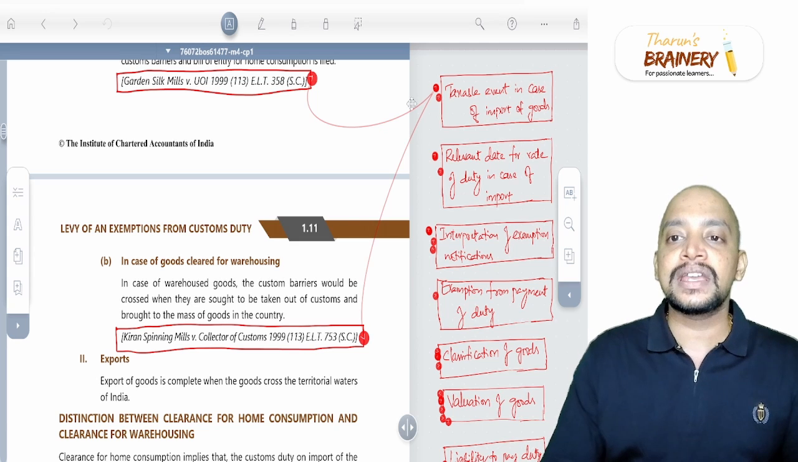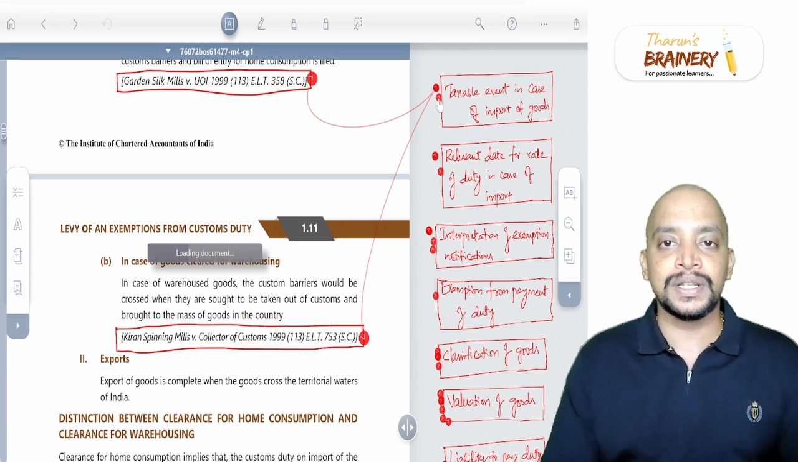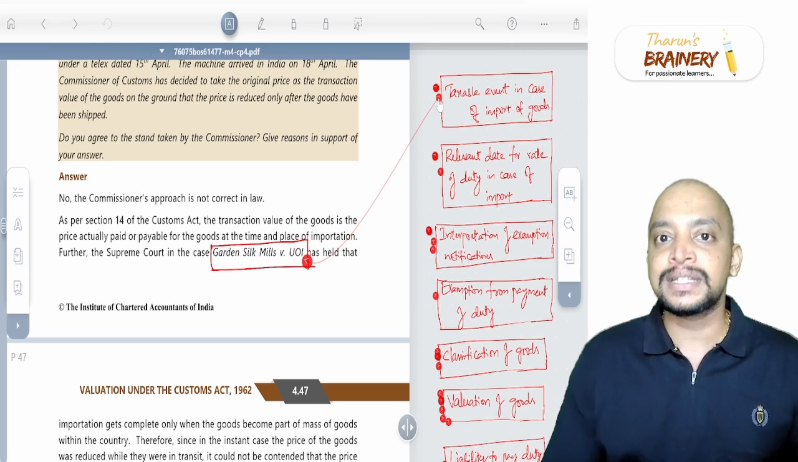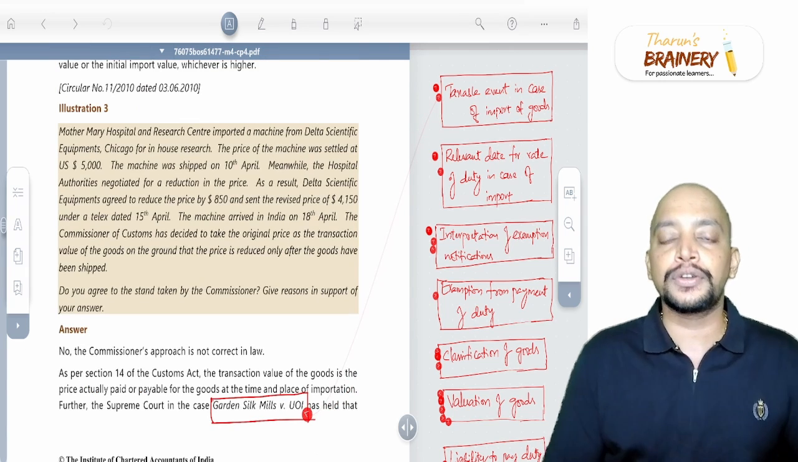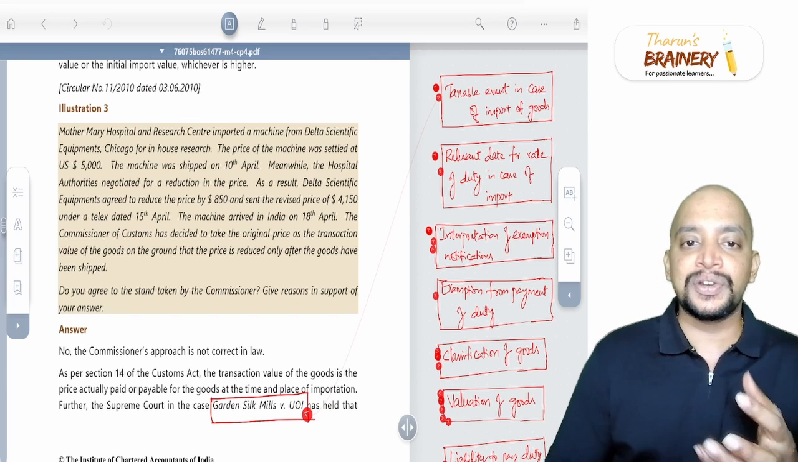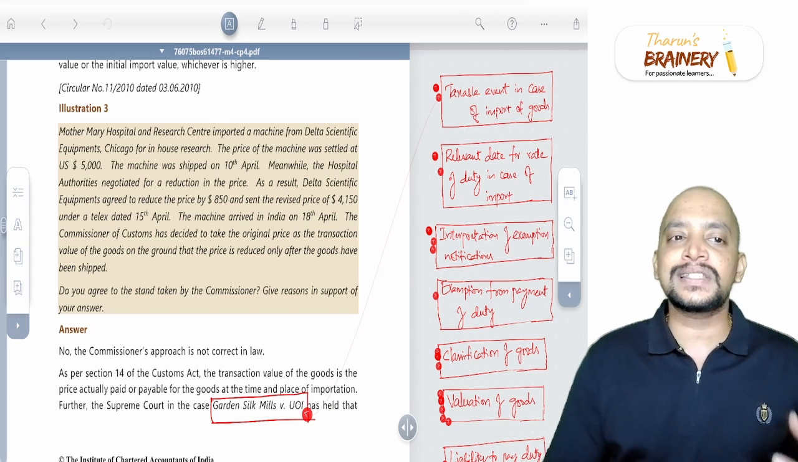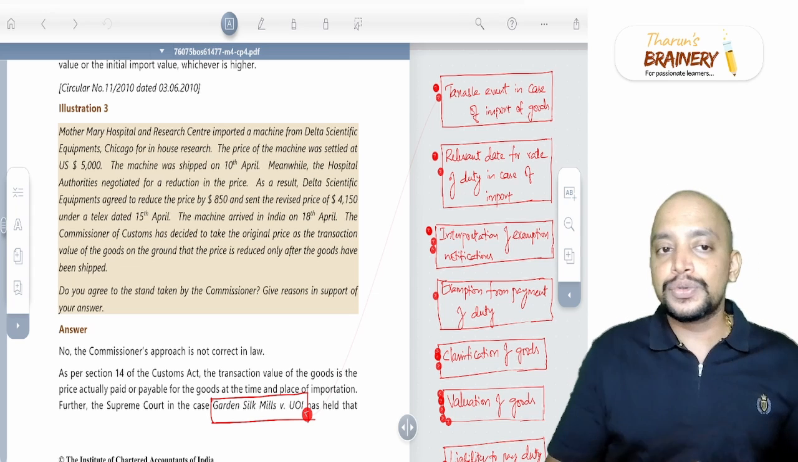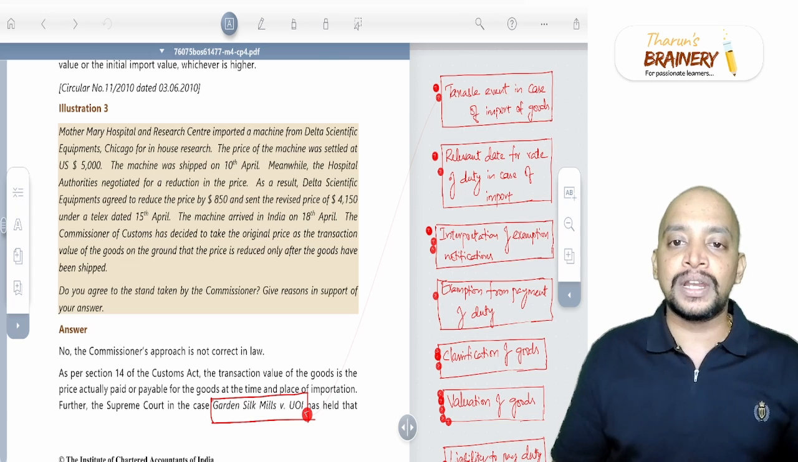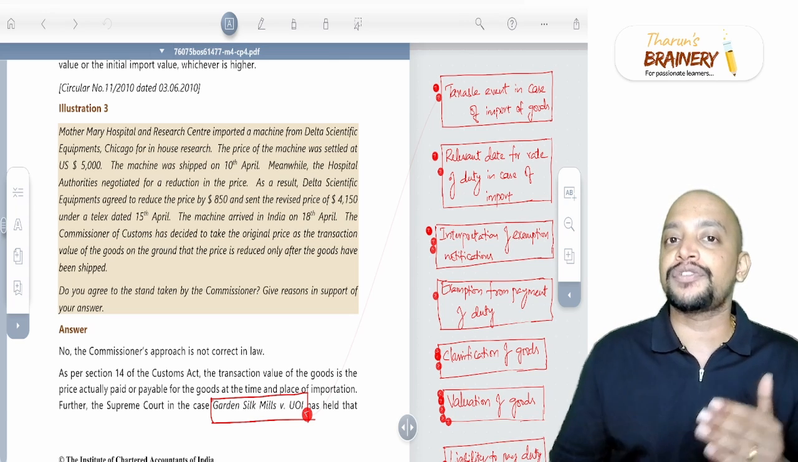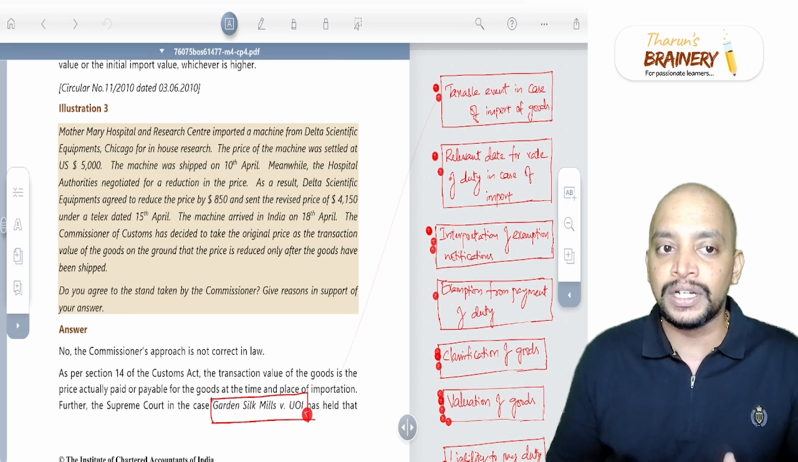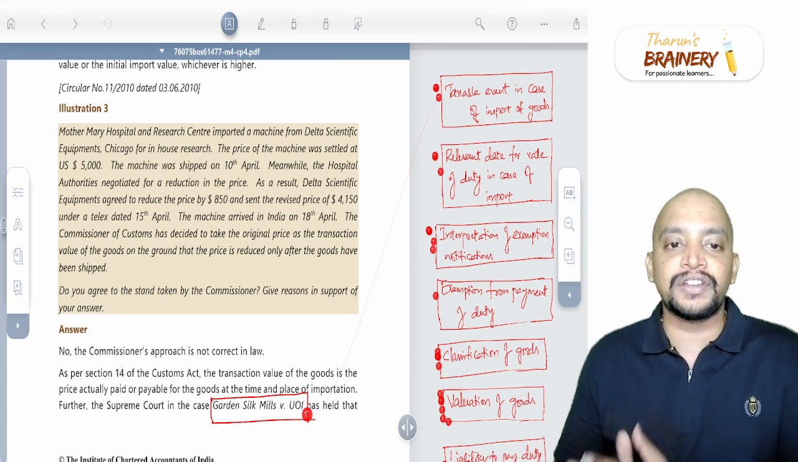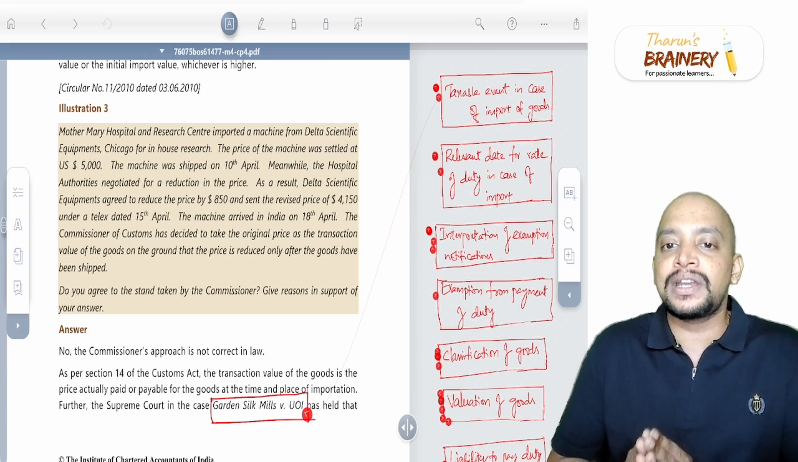This Garden Silk Mills case is also important for one more purpose, related to valuation, which we have in a different place, on page 4.46. So have a look at this question. Mother Mary Hospital and Research Center imported a machine from Delta Scientific Equipments, Chicago, for in-house research. The price of the machine was settled at $5,000. The machine was shipped on 10th April. Meanwhile, the hospital authorities negotiated for a reduction in the price. As a result, Delta Scientific Equipments agreed to reduce the price by $850 and sent a revised price of $4,150 under a telex. The machine arrived in India on 18th April.